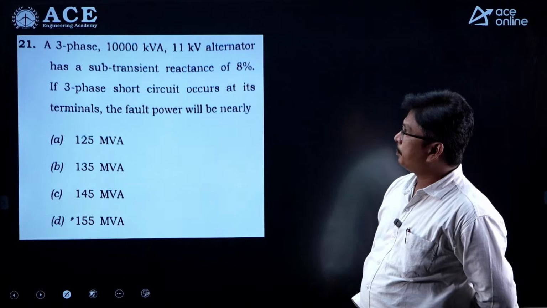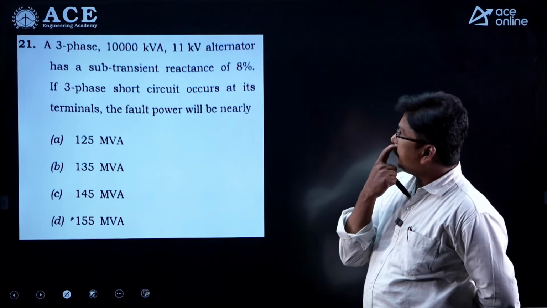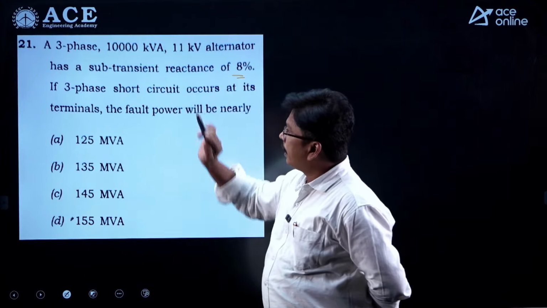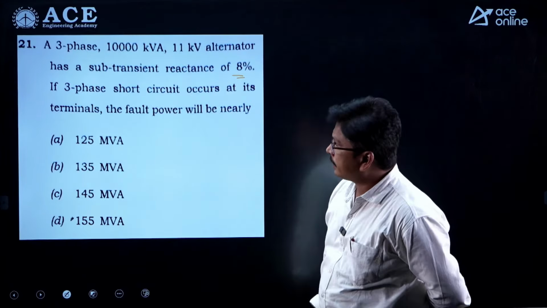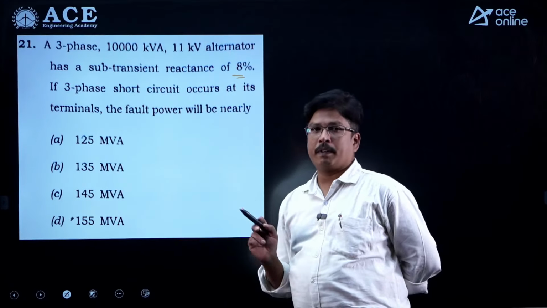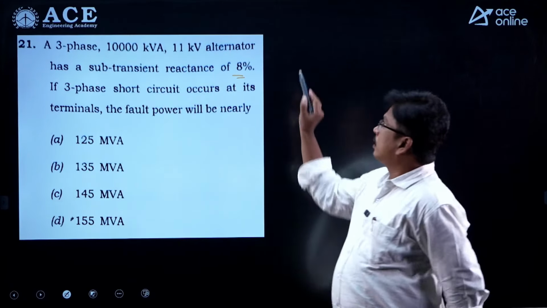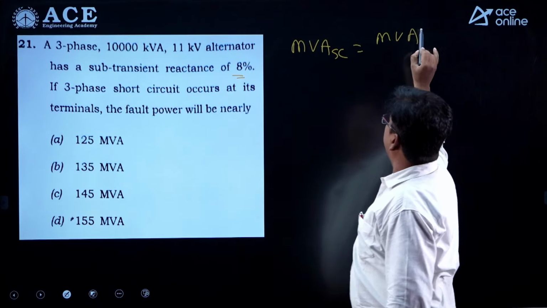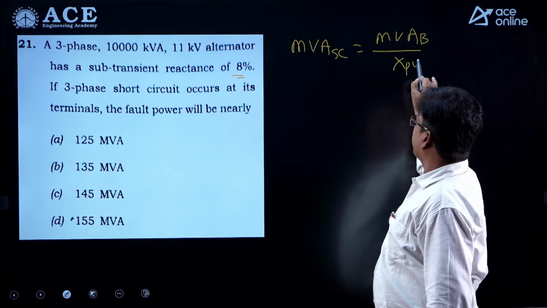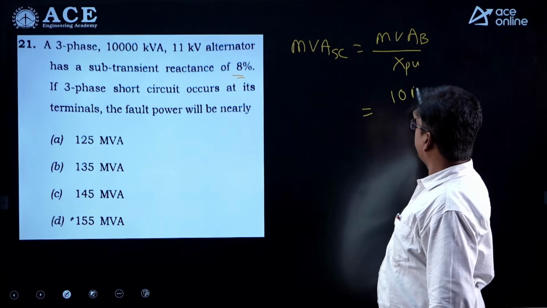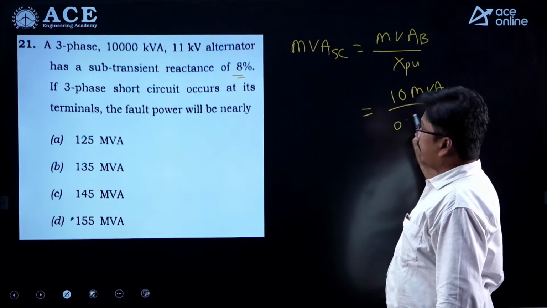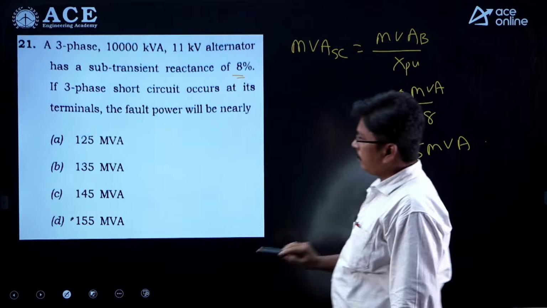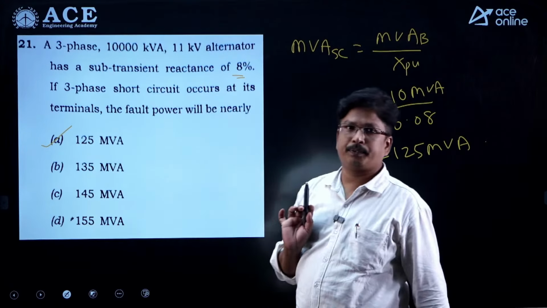And the next question here: a three-phase 10,000 kVA, 11 kilovolt alternator has a subtransient reactance of 8%. If a three-phase short circuit occurs at its terminals, what is the fault power? Fault power is nothing but fault MVA. So MVA SC is nothing but MVA base divided by X per unit. MVA base is 10 MVA divided by 0.08, it will be 125 MVA. 125 MVA is the answer, right?